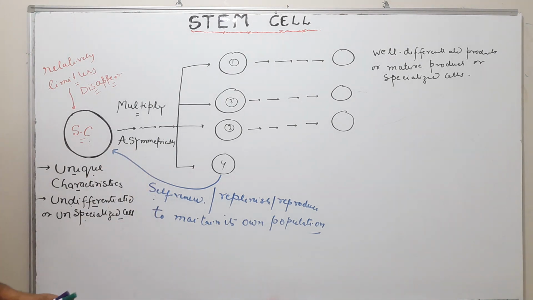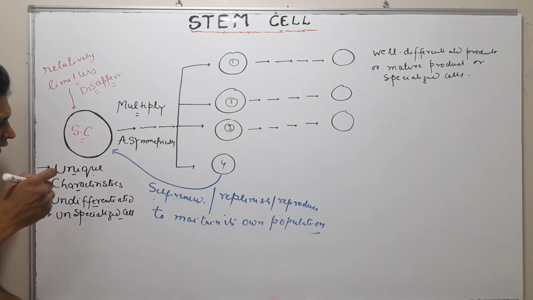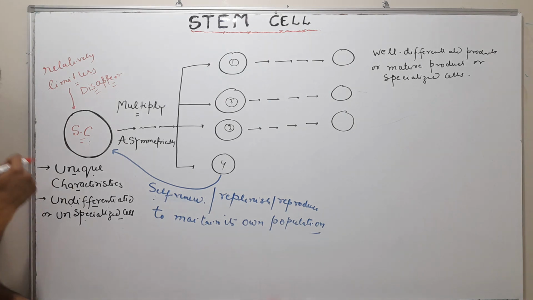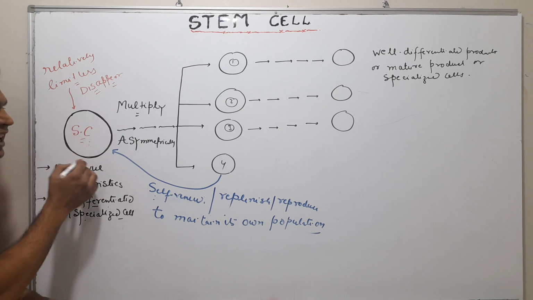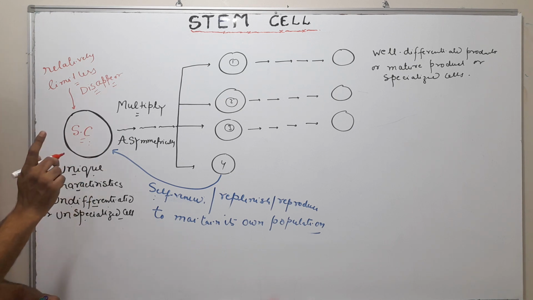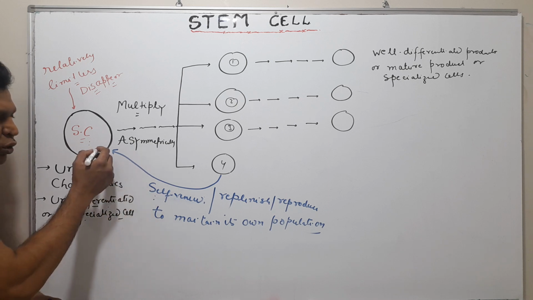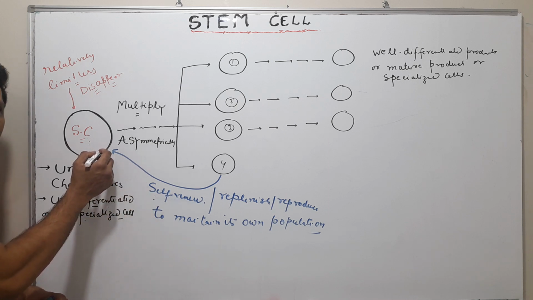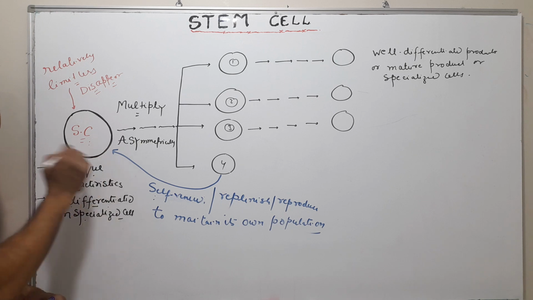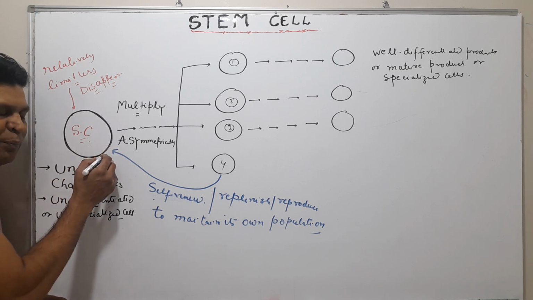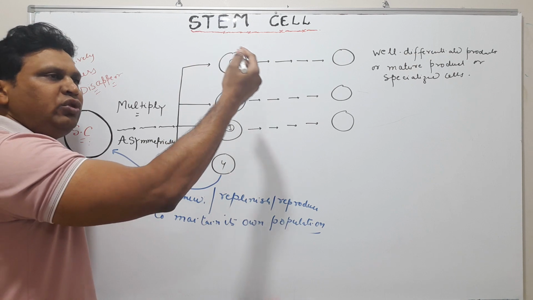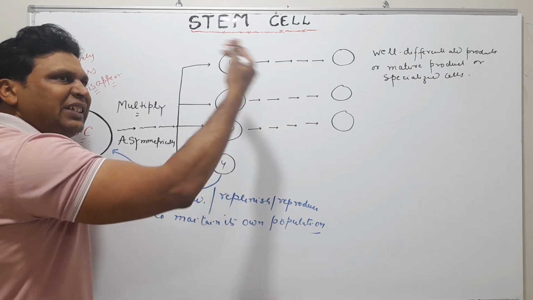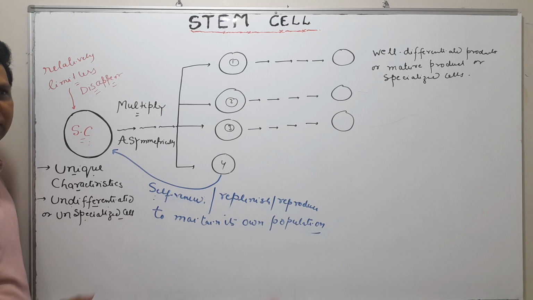Or in another way, you can say that stem cell is a relatively unspecialized cell that can both reproduce its own colony, its own population, indefinitely under appropriate stimulation and nutrient condition, and other cells will generate or differentiate into a specialized cell of one or more types.